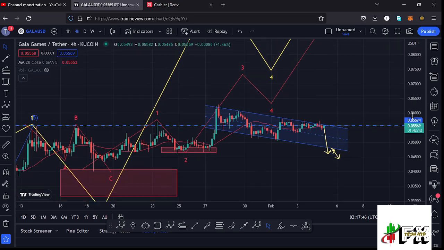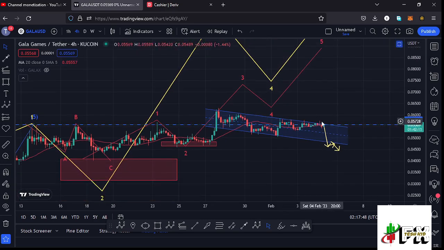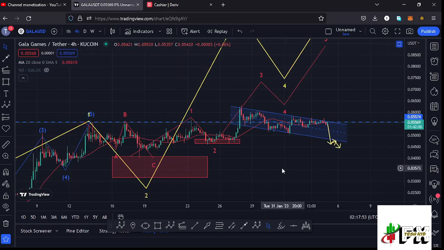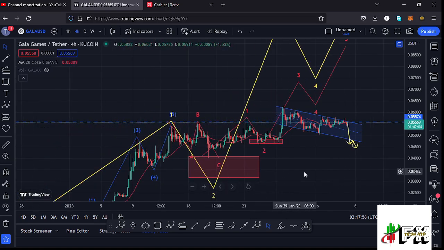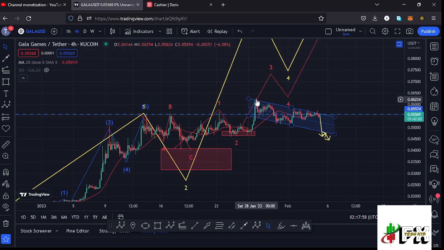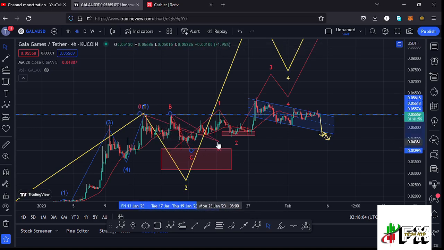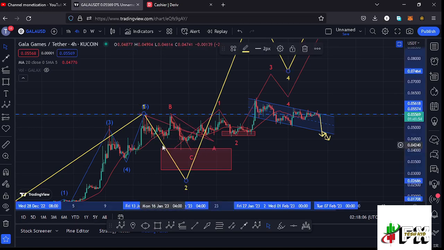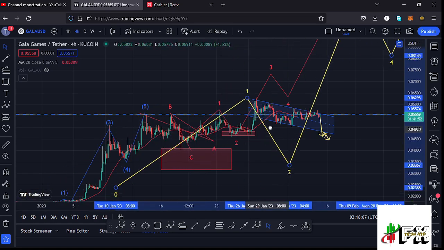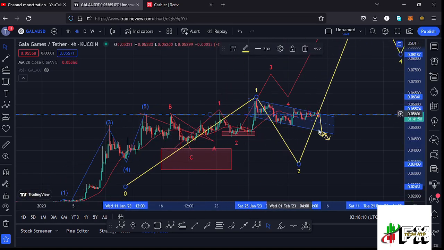And here on the Gala Games chart, in case we continue seeing lower prices or maybe see a straight sell-off, then that would suggest a different Elliot wave count, where I'll be terming the high that we made at around the $0.06324 mark as the high for this first wave to the upside. So we can have this as the high for that first wave to the upside, and in case we see a straight sell-off and maybe see a breakout of the channel to the lower side, continue pushing even lower, then that would be the formation of this wave 2.